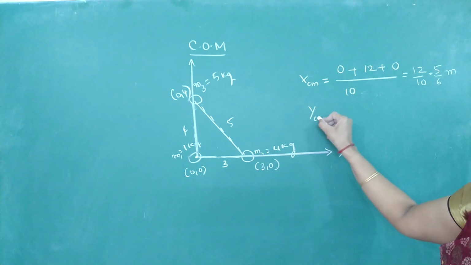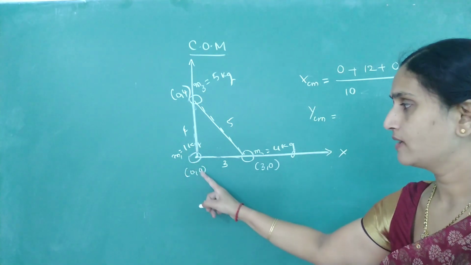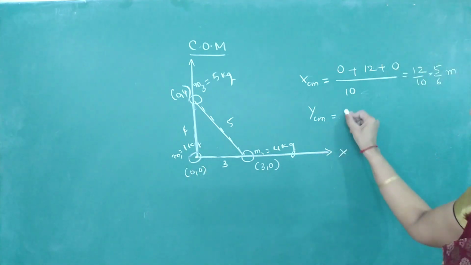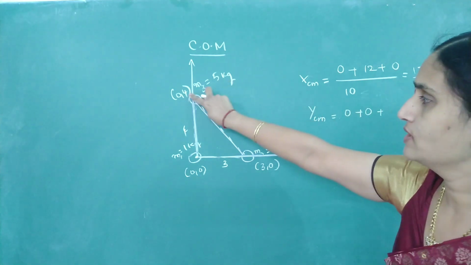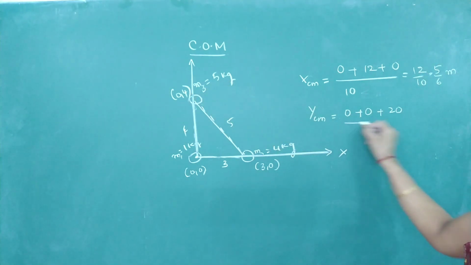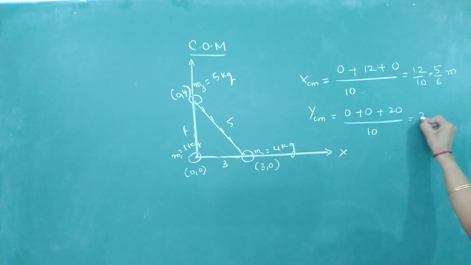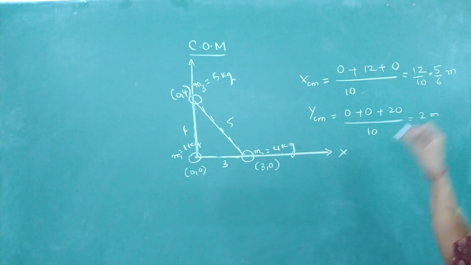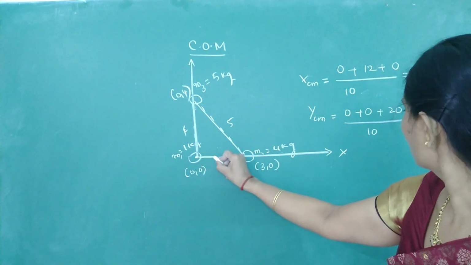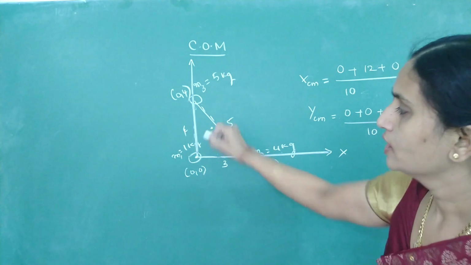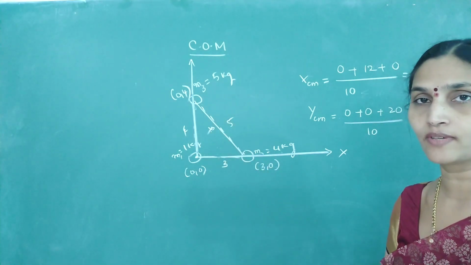Similarly, locate y center of mass. How to locate the y center of mass? m1 y1, 1 into 0, plus 4 into 0 plus 5 into 4, that is 20, divided by m1 plus m2 plus m3, that is 10. So it is 2 meter. So did we get the location of center of mass? From origin, x is 6 by 5 and y is equal to 2 meter. Somewhere at this particular point you can locate the position of center of mass.